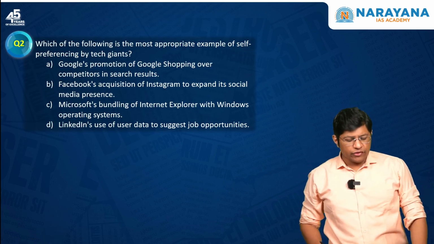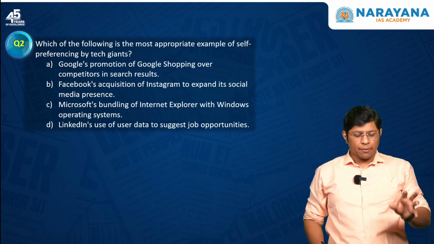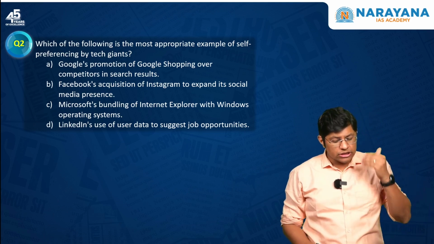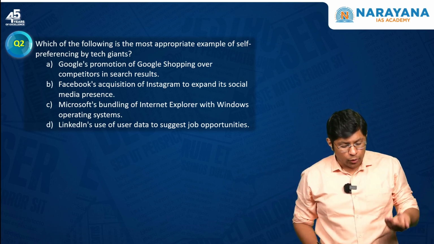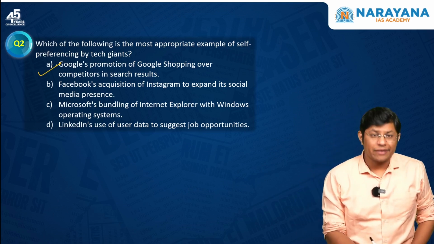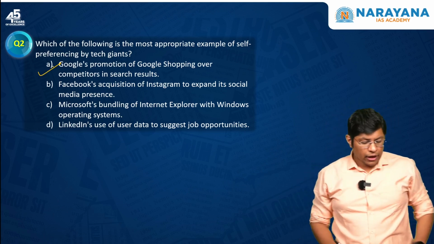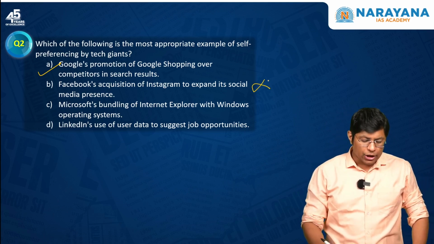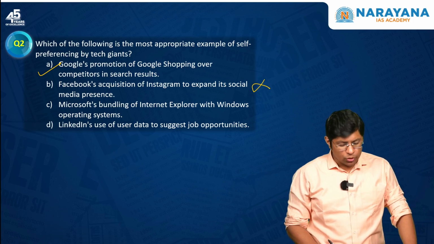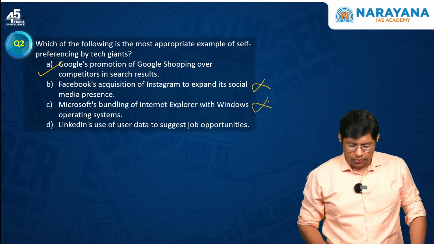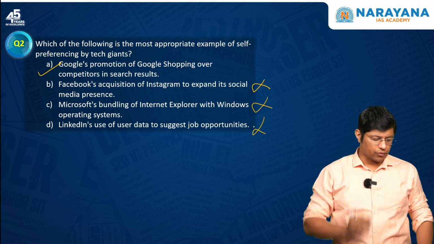Next question: which of the following is the most appropriate example of self-preferencing by tech giants? Google's promotion of Google Shopping over competitors in search results. Yes, this one seems to be correct, but let's read the other statements as well. Facebook's acquisition of Instagram? No. Microsoft's building of Internet Explorer with Windows? No. LinkedIn's use of user data to suggest jobs? No. The first one seems to be the correct one.